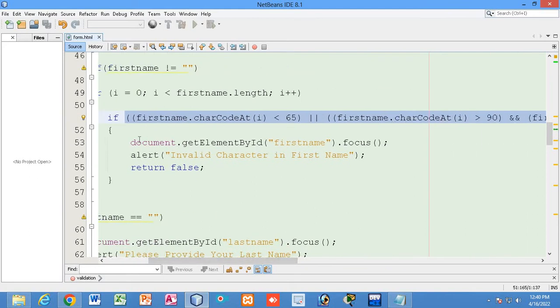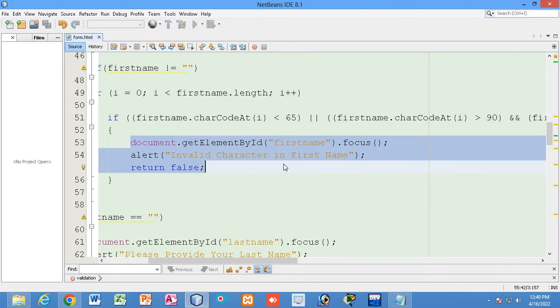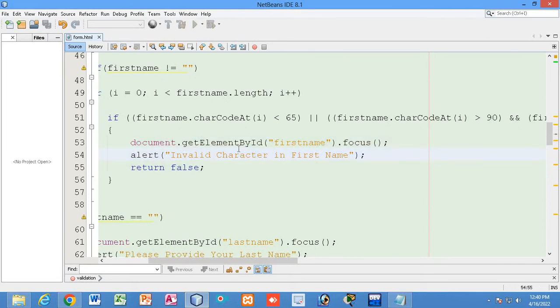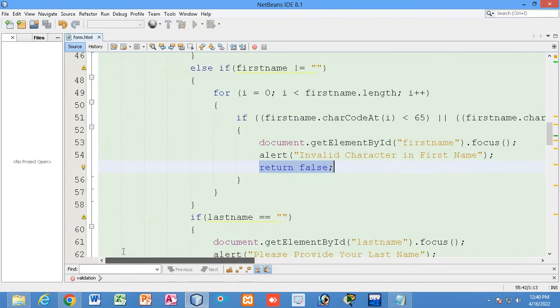If this condition fails, then you can see this message will be shown: document dot getElementById first name focus. So focus will be moved to that field, and a message will be thrown that invalid character in first name, right, and return false. So in the same way I have validated the last name.